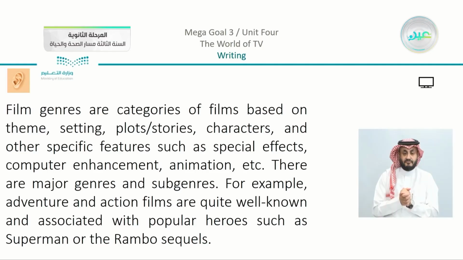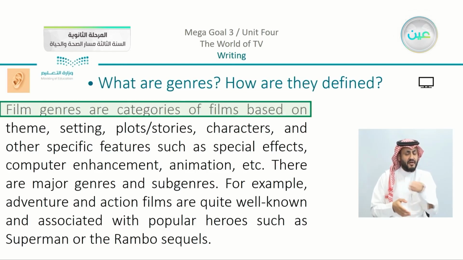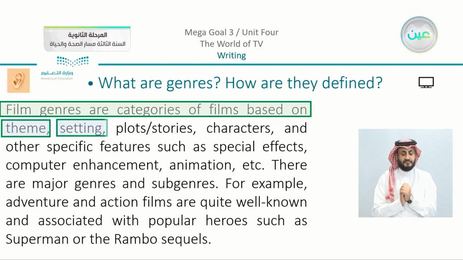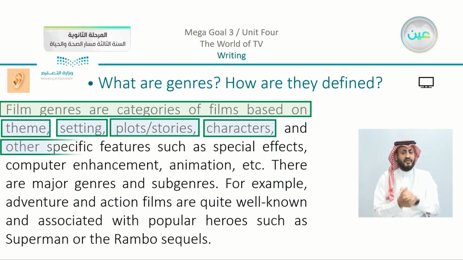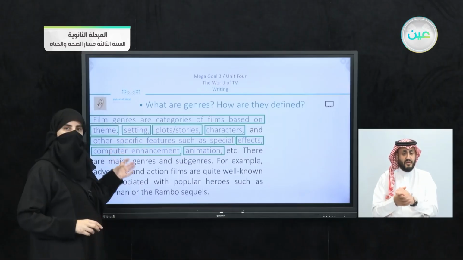Okay, so let's just see here that we have the meaning. What are genres and how are they defined? We can highlight together that film genres are categories of films based on theme, setting, plots or stories, characteristics, and other specific features such as special effects, computer enhancement, animation, and etc. So this is the complete definition of the meaning of film genre.